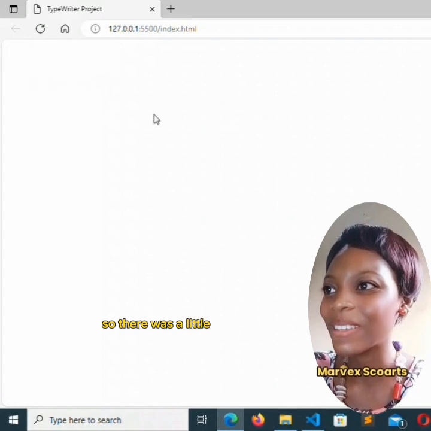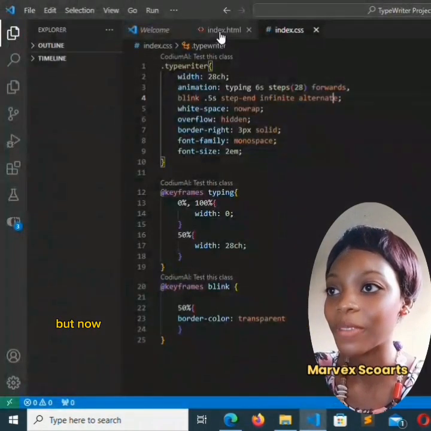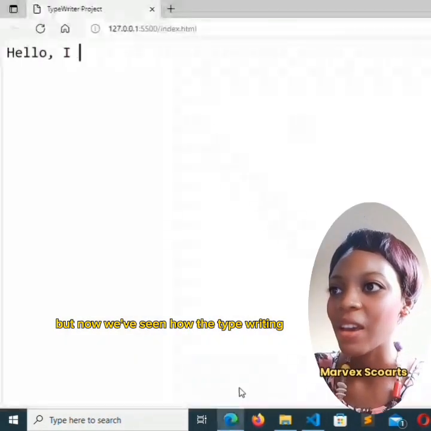So there was a little misspelling there, but now we've seen how the typewriting effect works.